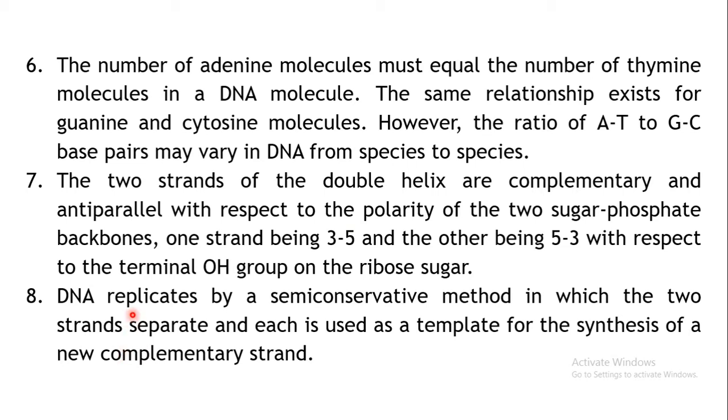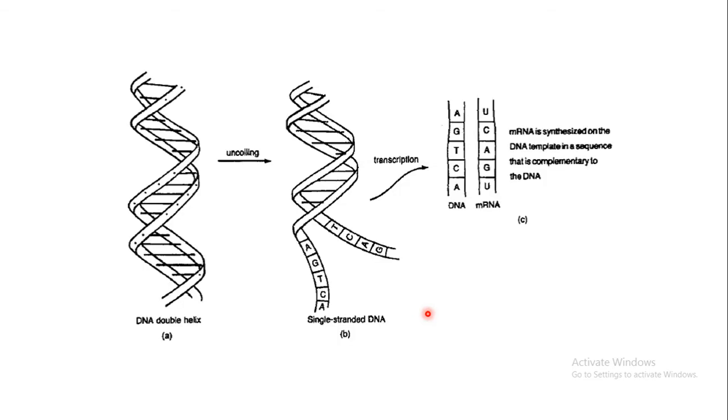Then DNA replication. When it takes place, DNA may replicate, so more DNA copies may be formed from a single DNA. It replicates in a semi-conservative method. Each strand will act as a template, and on that the new DNA strands will be formed, and again coiling will take place. So the replication which takes place is semi-conservative: half of the strand will be preserved in the new DNAs which are formed.